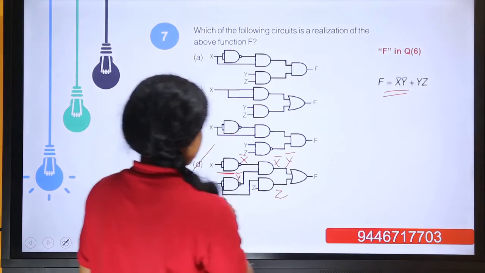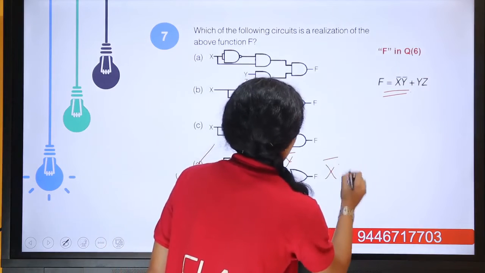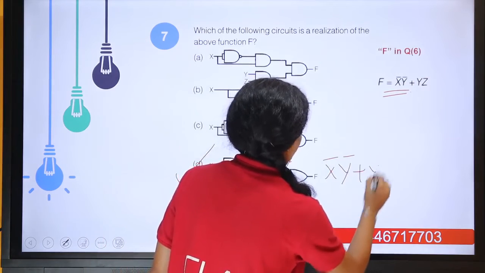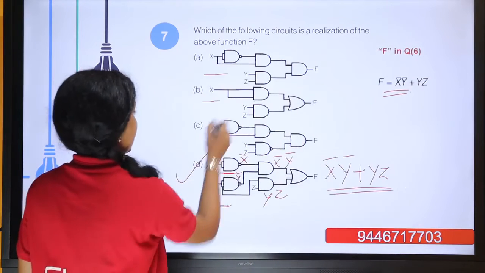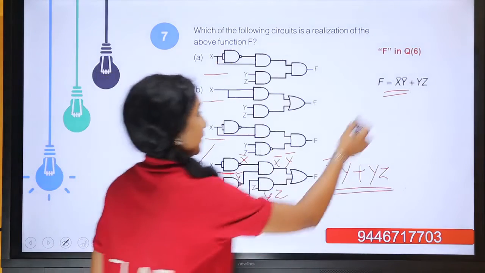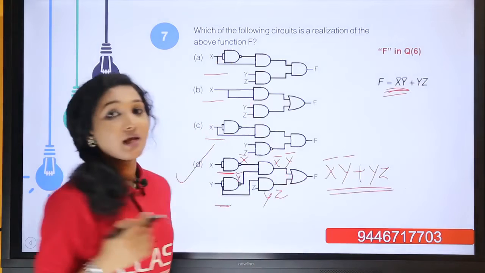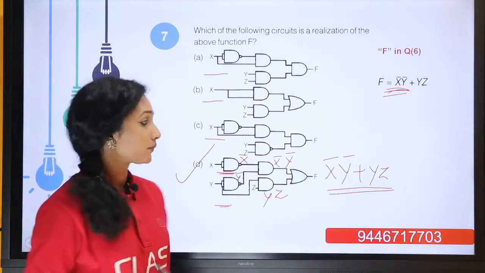and here it is x, y, z, and here it becomes y. So here it is x bar y bar or y z. In all these three options, we have only one NOT gate, so we are not able to take the complement of both the inputs x and y. So we can directly write option D as the correct answer.